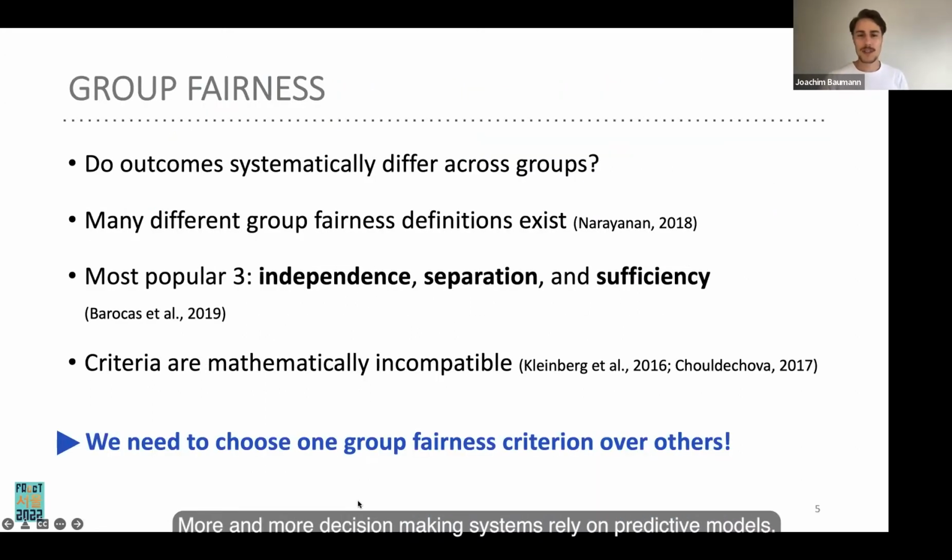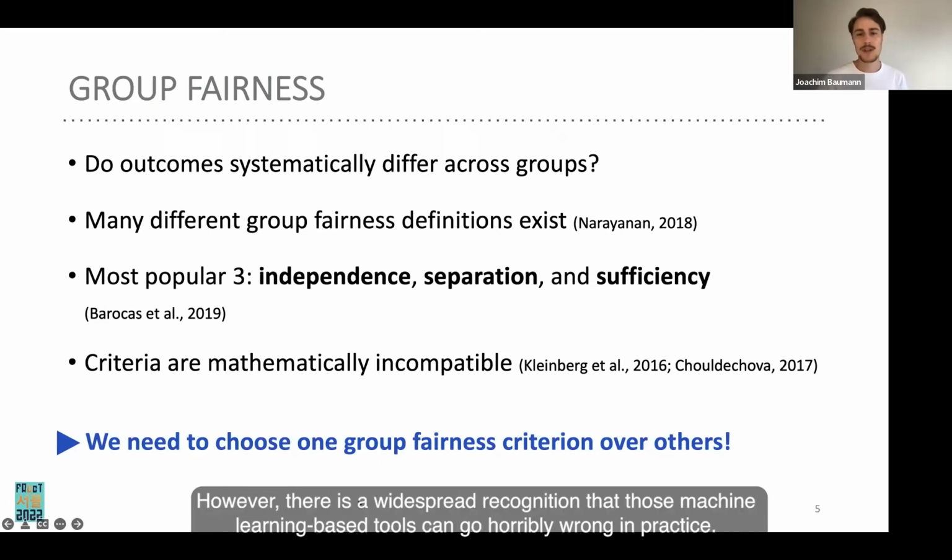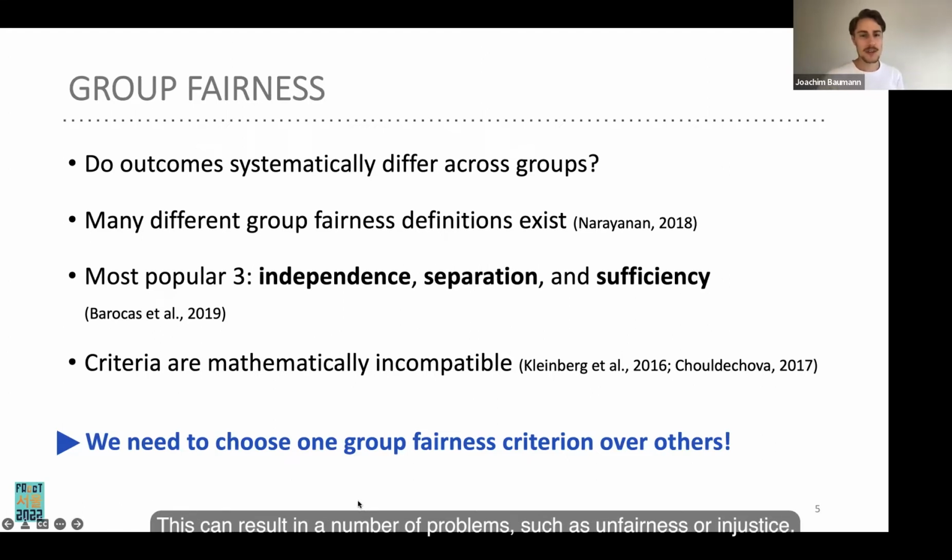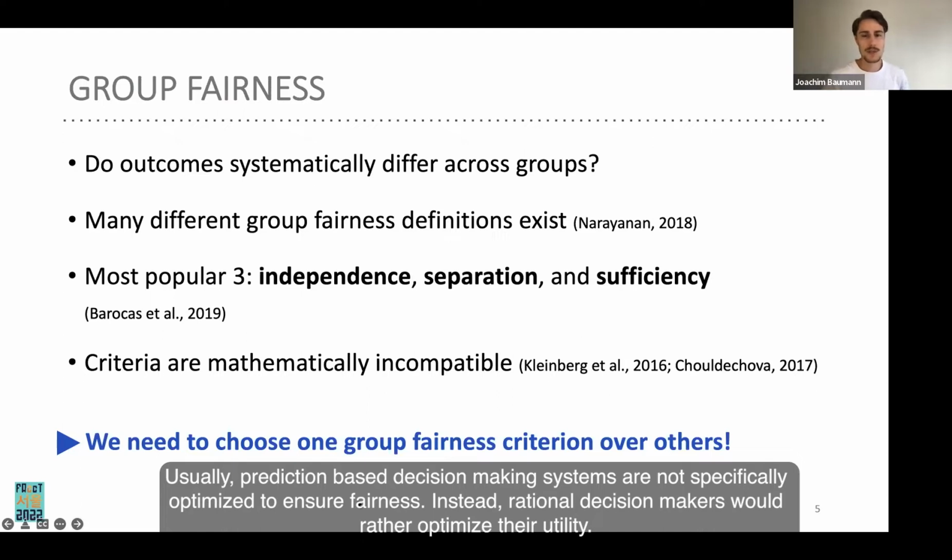More and more decision-making systems rely on predictive models. However, there is a widespread recognition that those machine learning-based tools can go horribly wrong in practice. This can result in a number of problems, such as unfairness or injustice. Usually, prediction-based decision-making systems are not specifically optimized to ensure fairness. Instead, rational decision makers would rather optimize their utility.